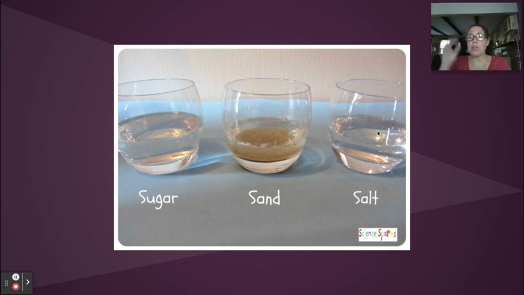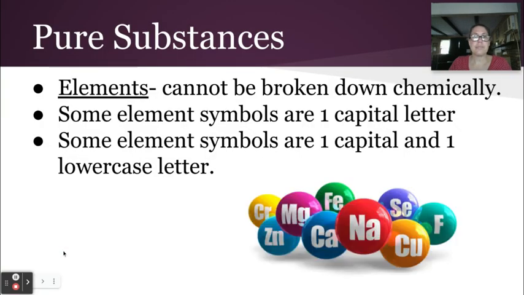The same thing for salt. NaCl is table salt, sodium chloride. And I would say NaCl, and in parentheses I'd put AQ. And that would tell me that the salt dissolved in water, making a homogeneous solution.